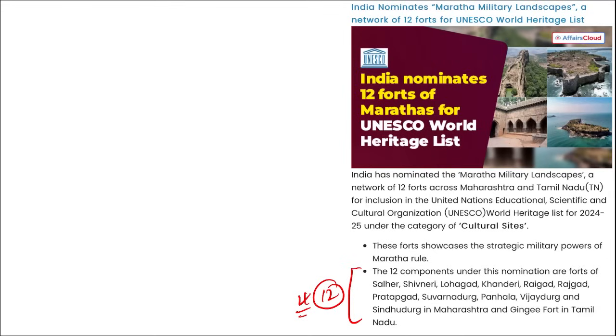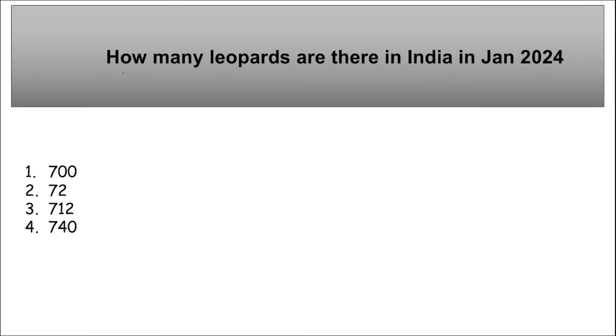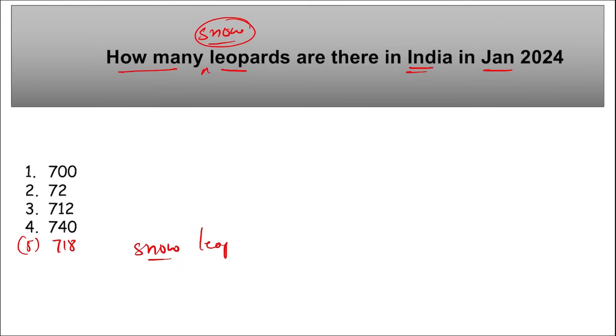Next is, how many snow leopards are there in India as of January 2024? So remember, there was an assessment done, and this was the first ever scientific study that reported the population of the snow leopards in India. How many snow leopards are there? So a total of 718 snow leopards are there in India.